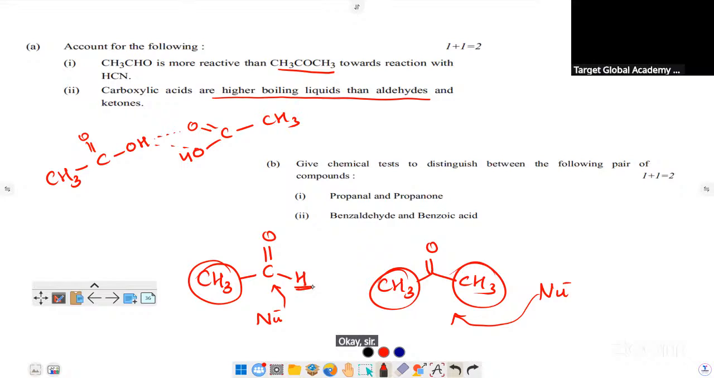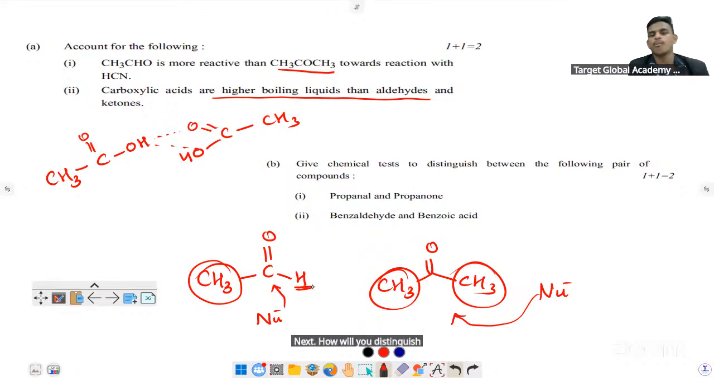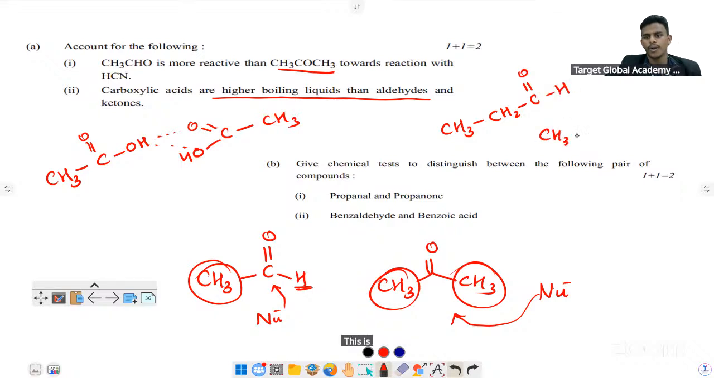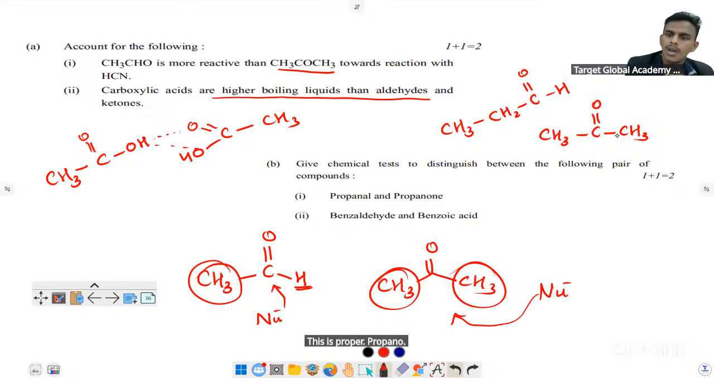Next, how will you distinguish propanal and propanone? Can anyone answer? This is propanal. Propanone. Multiple answers are possible. Iodoform test. Yeah, iodoform test is a very good test for this. Or you can use Tollens' test, Fehling's test. All are possible.